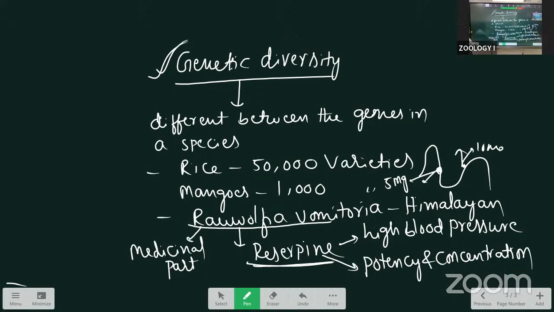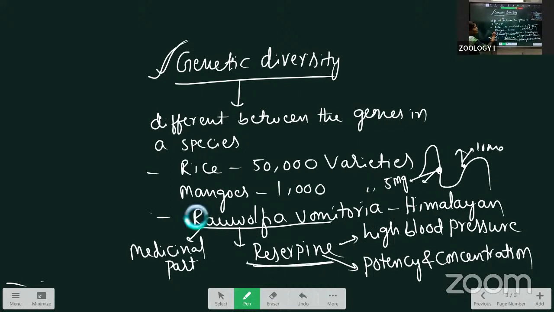Here, this one is about Rauwolfia serpentina. This diversity mainly depends upon three factors: the distribution area, the alleles, and the producing structures. This one is about genetic diversity, which is also important. Inside the species, the same animals are there, but between the genes the difference is there. The diversity in distribution, that we call genetic diversity.